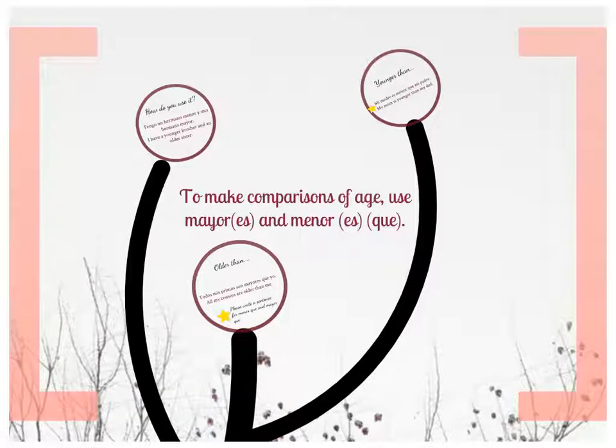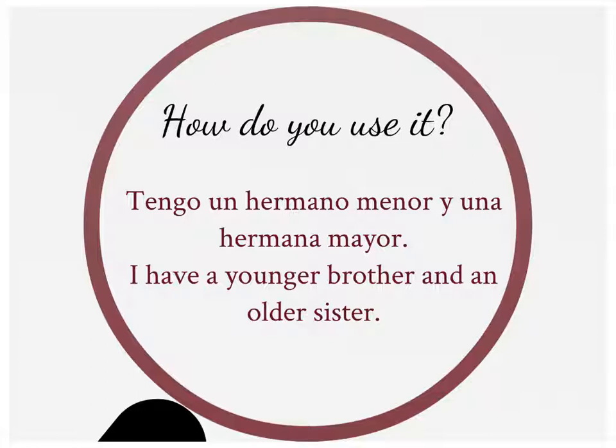To make comparisons of age, here's what we're going to do. First, how do you just talk about somebody being older than me, somebody being younger than me? Tengo un hermano menor, here's menor, younger, y una hermana mayor, older. So you have your noun that comes before your descriptor. So in English, we have younger brother. In Spanish, we have brother younger. And same thing for older sister. We have sister older instead of older sister.